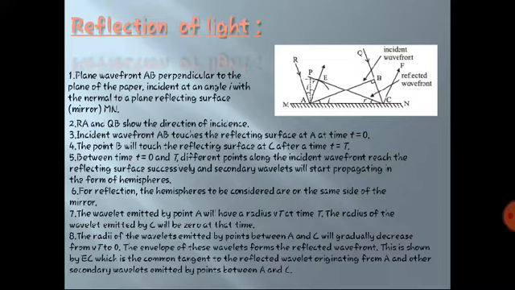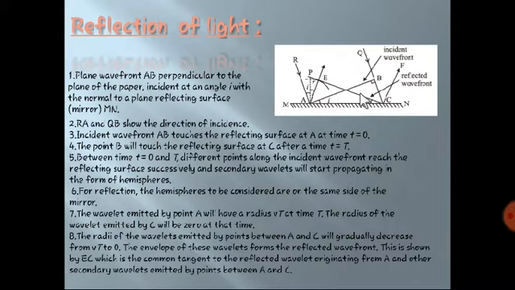Here you can see MN is the surface on which light is going to be incident. AB is a plane wavefront which is perpendicular to the plane of paper. i is the incident angle, r is the reflected angle.